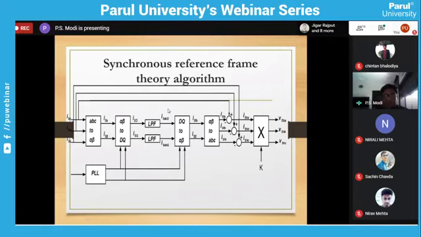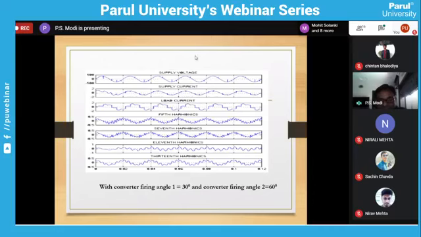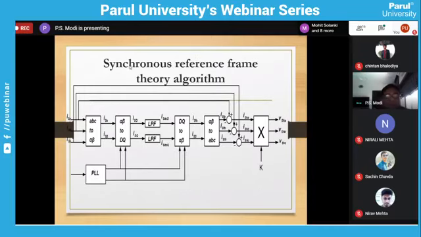Now the second control strategy is known as the synchronous reference frame theory algorithm. Whatever simulation I have shown to you is with PQ theory. Now we are going to use synchronous reference frame theory. In that, we have ISA, ISB and ISC. That current is already available; we can sense it from the supply.